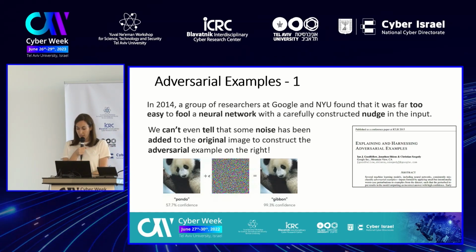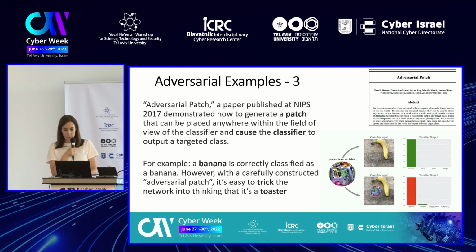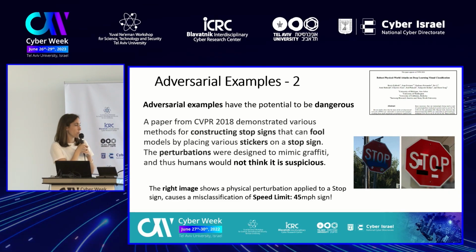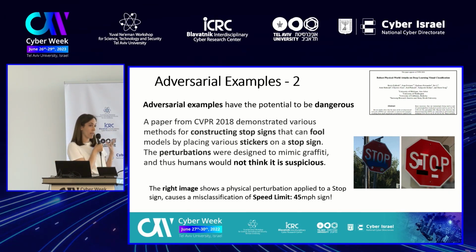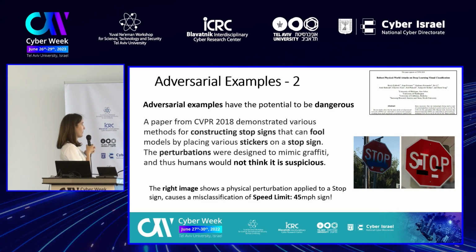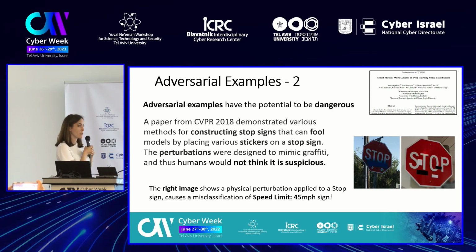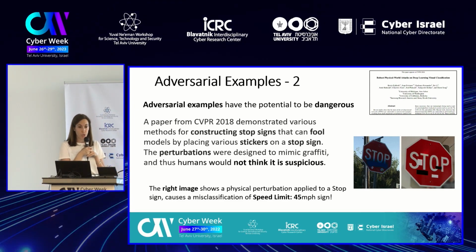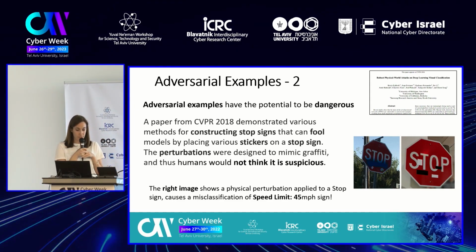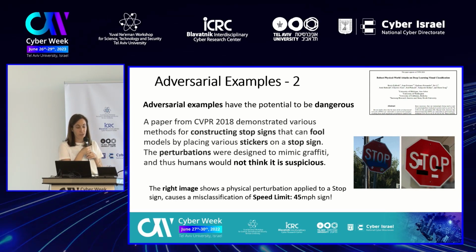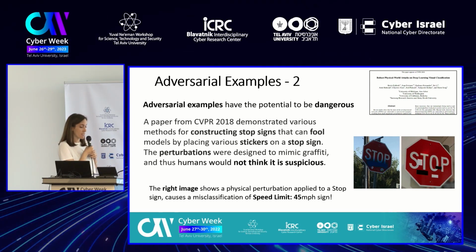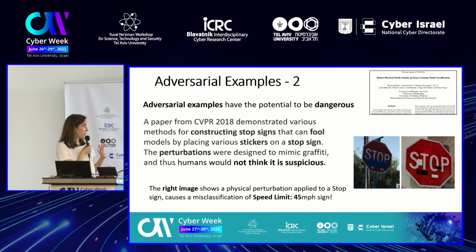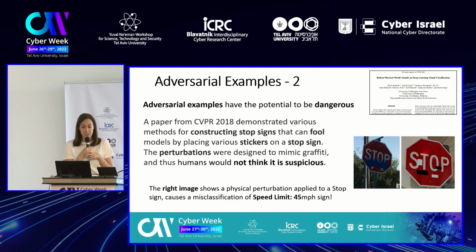Adversarial examples can actually be very dangerous. One paper in CVPR 2018 demonstrated a method for constructing stop signs that can fool models by placing various stickers on the stop sign. The perturbations were designed to mimic graffiti, so a human would not think it is suspicious.